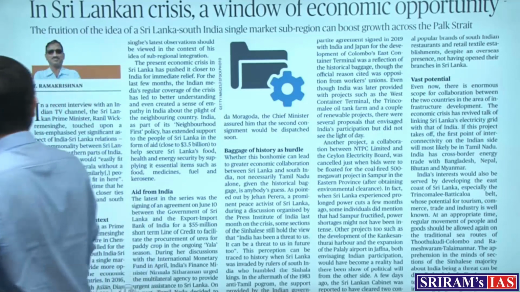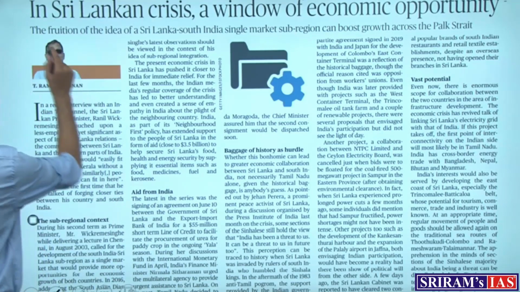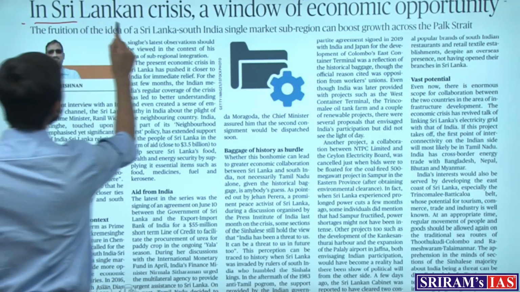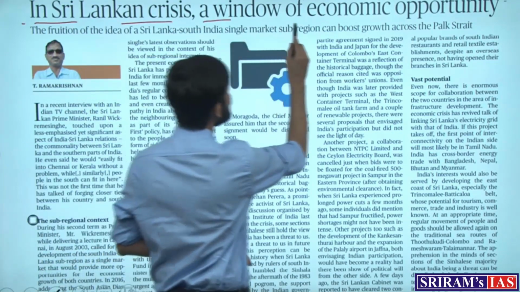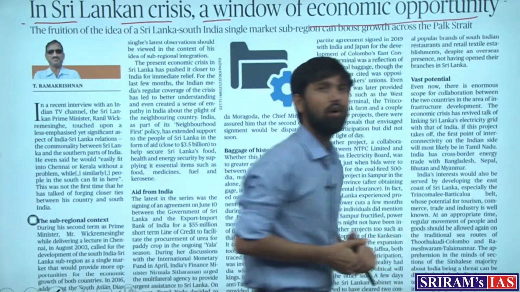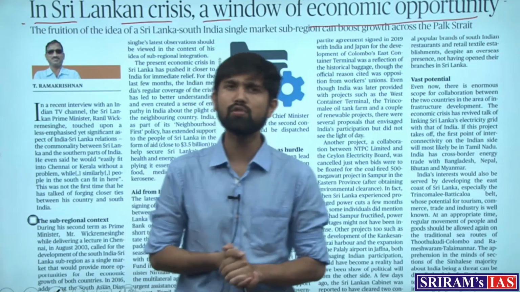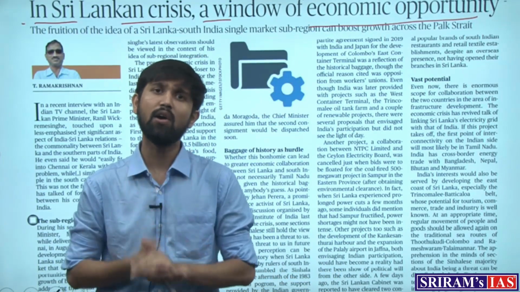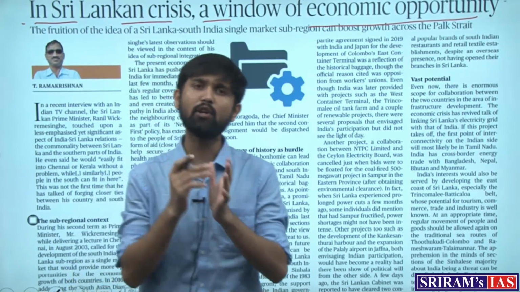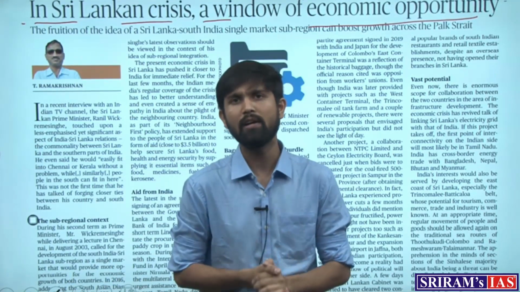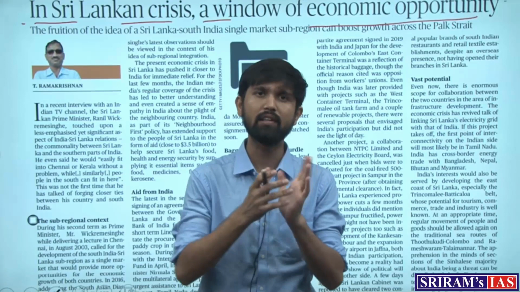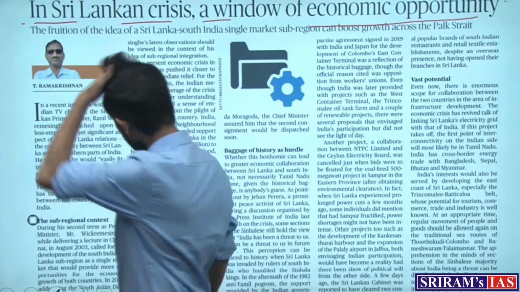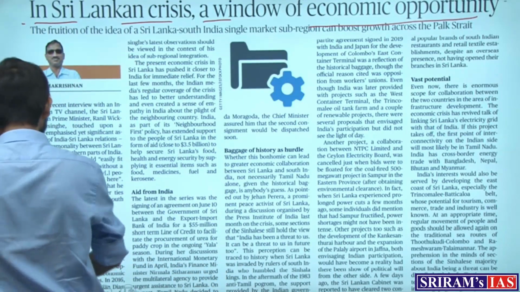The next article, which appears in the newspaper, talks about the Sri Lankan crisis: a window of economic opportunity. Now the author uses the ongoing interaction with Sri Lanka, which is facing a crisis, and talks about the roadmap ahead for India and Sri Lanka together in the future. So what has been happening in Sri Lanka?